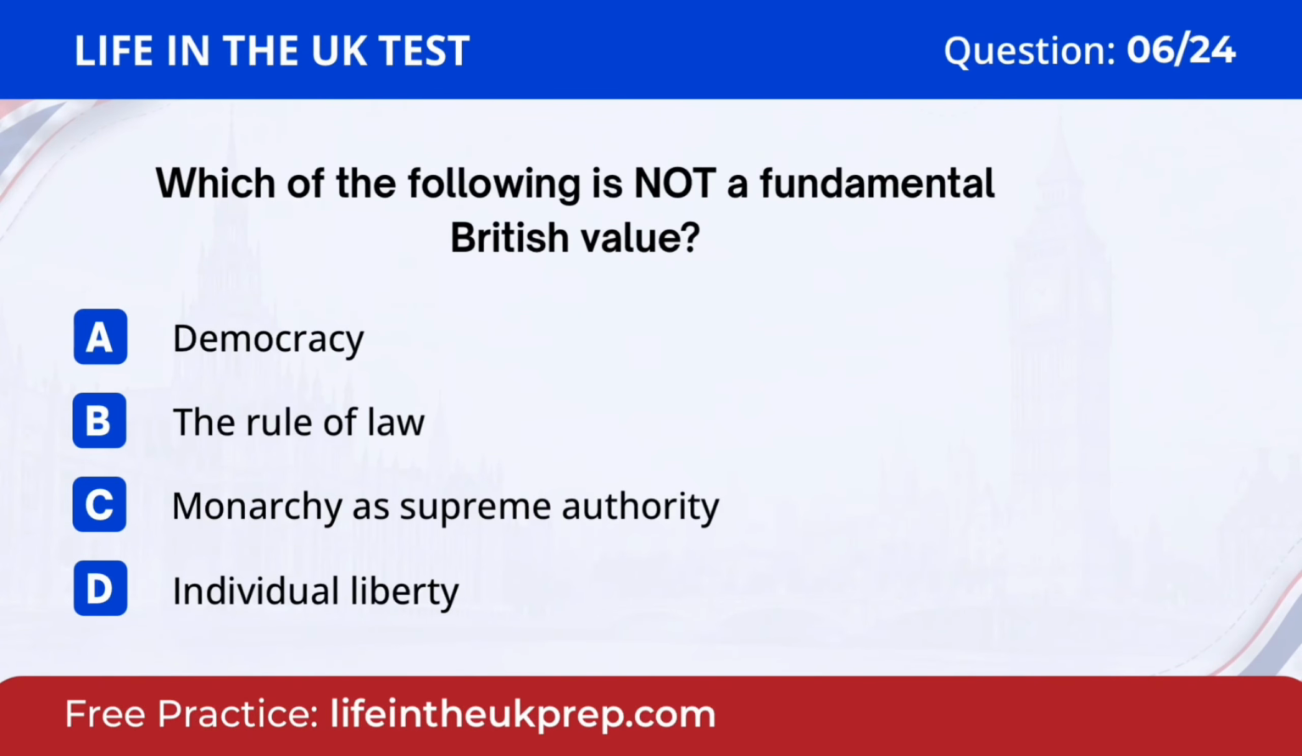Question 6. Which of the following is not a fundamental British value? A. Democracy. B. The rule of law. C. Monarchy as supreme authority. D. Individual liberty. The answer is C. Monarchy as supreme authority.